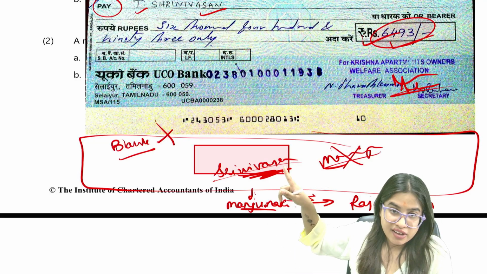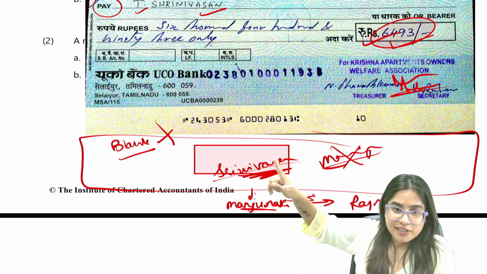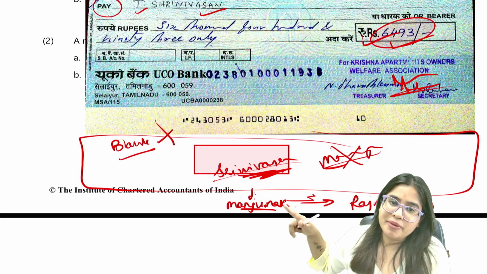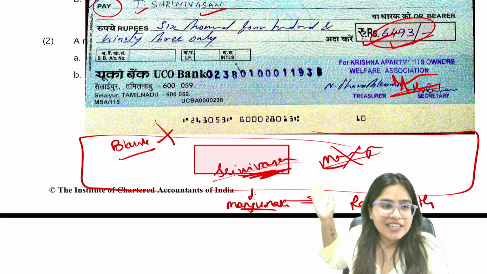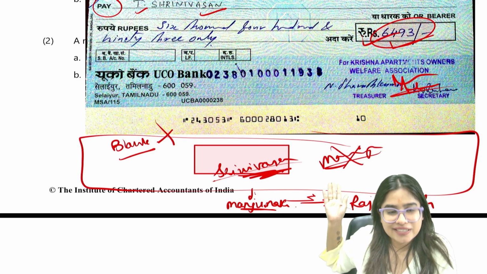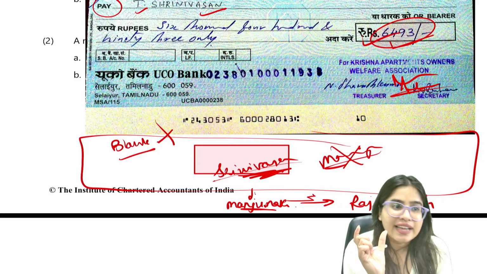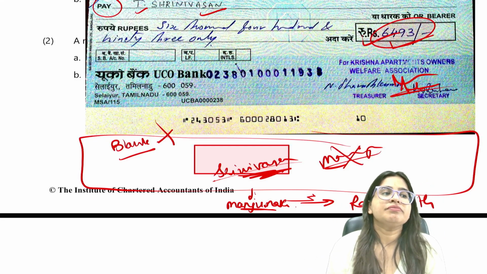For example, Srinivasan, while making it a bearer instrument, signed and then delivered to Manjunath. Now it has already become a bearer instrument. Manjunath can further transfer it to another person, Rajnikant, by mere delivery, by simply giving the check to Rajnikant. No need to sign again. I hope this very technical point you all are understanding, guys.